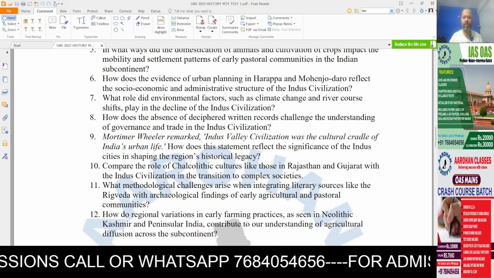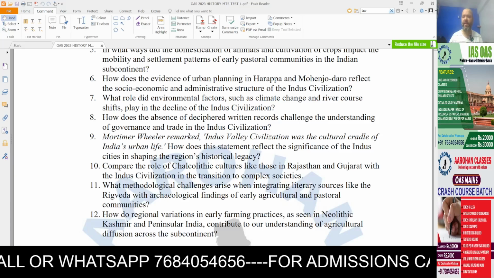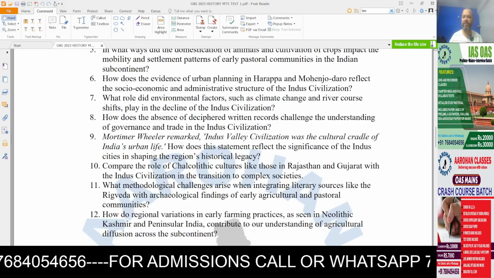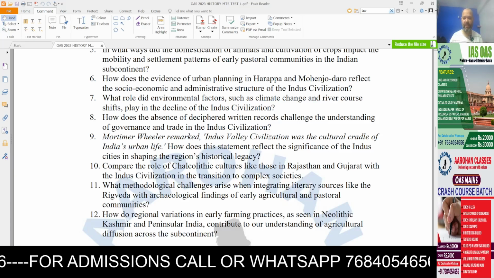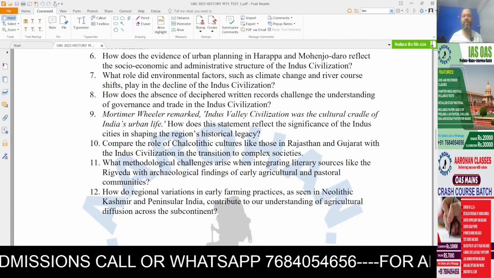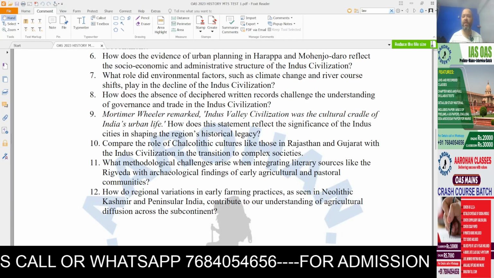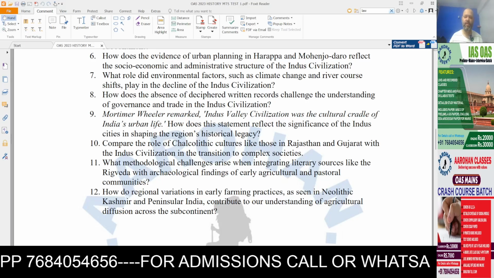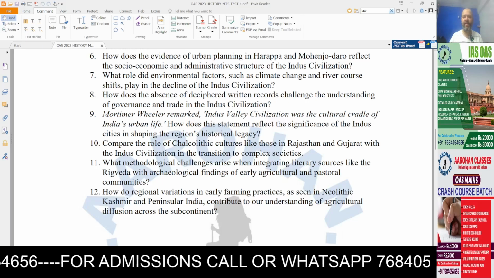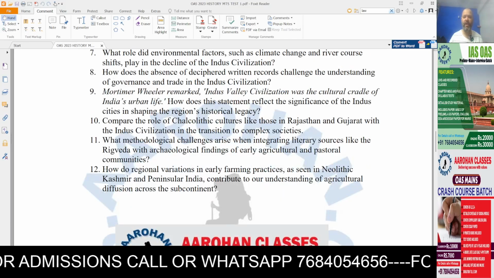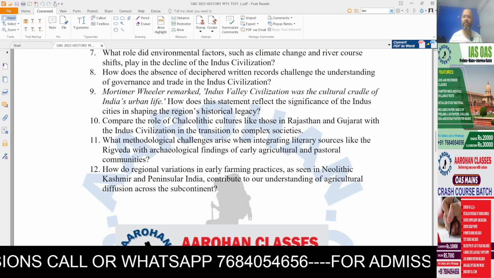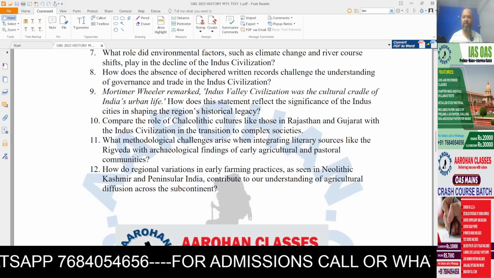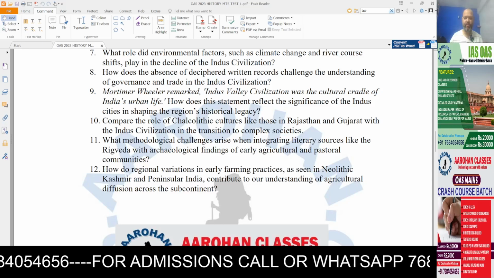Question 6. How does the evidence of urban planning in Harappa and Mohenjo-daro reflect the socio-economic and administrative structures of the Indus civilization? Question 7. What role did environmental factors such as climate change and river course shifts play in the decline of Indus Valley civilization? Question 8. How does the absence of deciphered written records challenge the understanding of governance and trade in the Indus civilization?